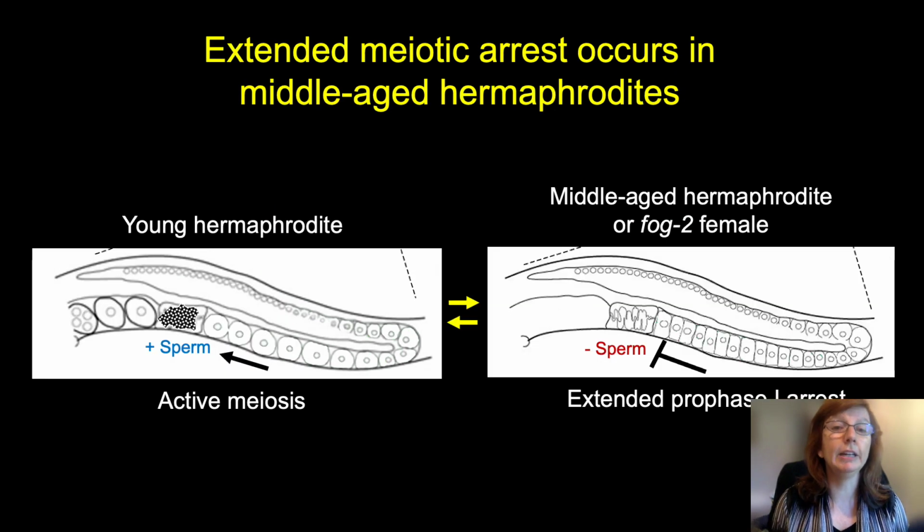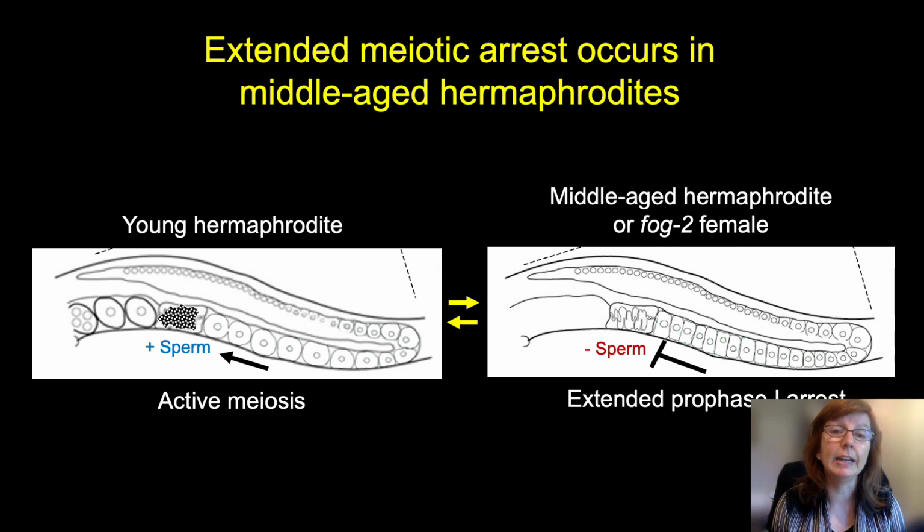And the answer is that many changes do occur, including an extended meiotic arrest that occurs in middle-aged hermaphrodites. And this is one of the reasons that C. elegans is an especially powerful system to study oogenesis. So in contrast to the young hermaphrodite on the left, where sperm are present and meiosis is active, during middle age, the sperm get depleted. They get all used up, and therefore the oocytes no longer have the signal to undergo meiotic maturation and ovulation, and so they stack up in the gonad arm. So in this case, they are undergoing an extended prophase 1 arrest that can last for several days, which is a significant percentage of the worm's lifespan.